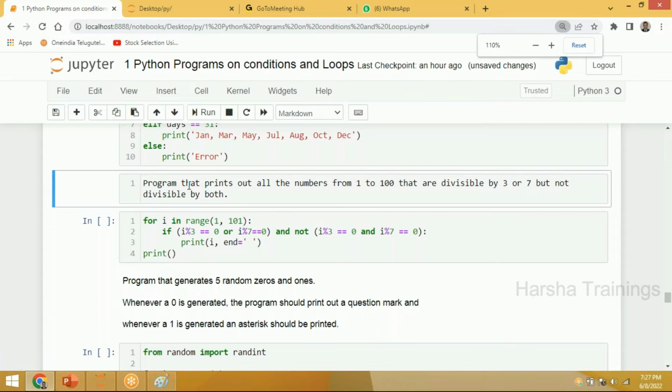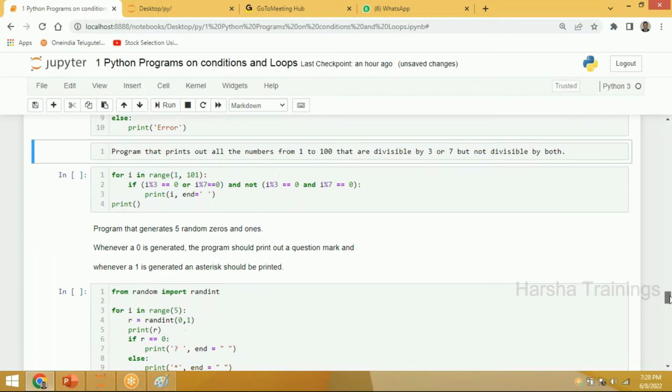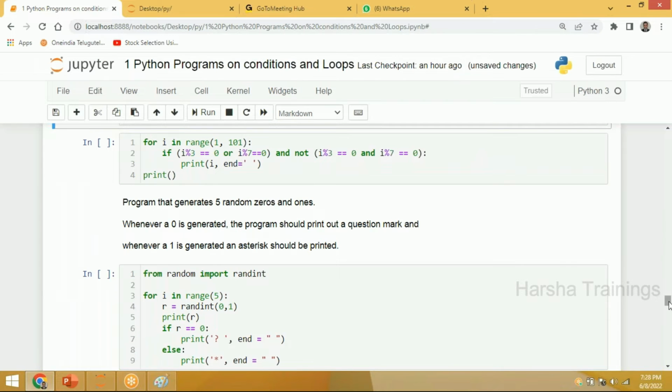Now I wanted to write a program. Can you please tell me whether this font is okay, or shall I increase the font? Sir, increase. If I increase, it is going to the next line. That's what I'm doing.